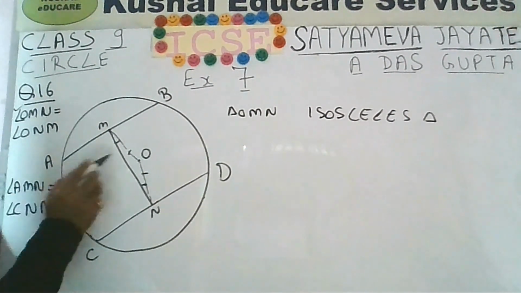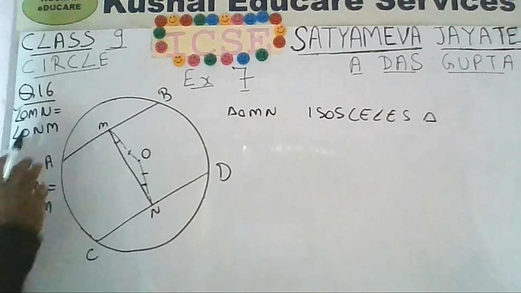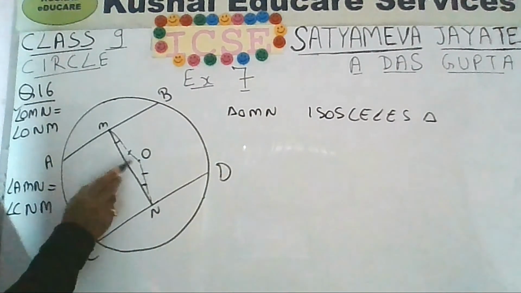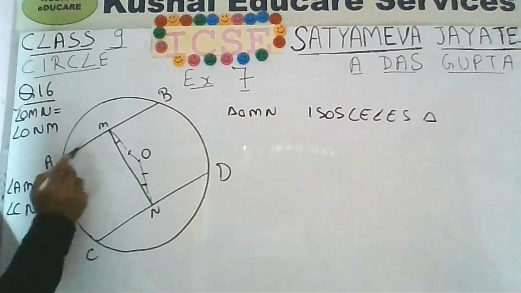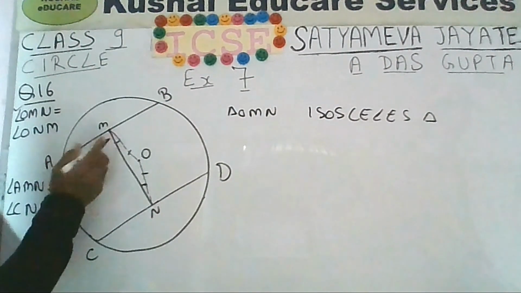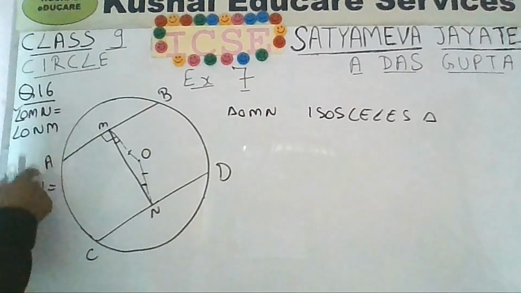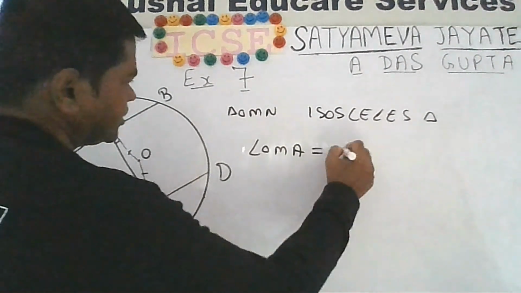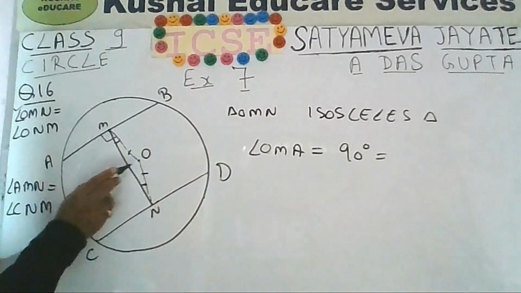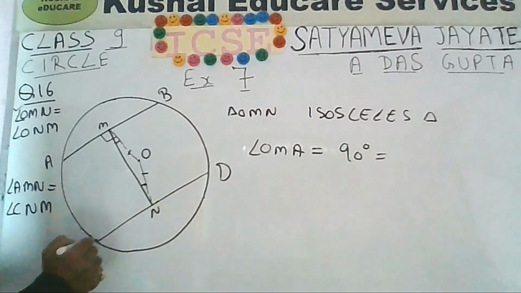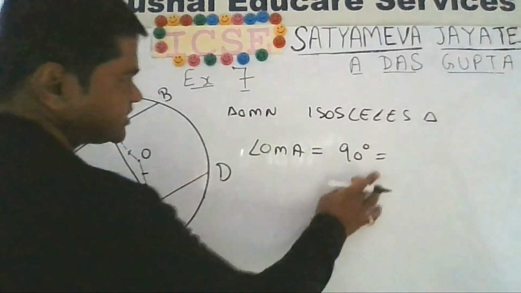Then for the second part, if O is the center and M is the midpoint, you must know the theorem that if you draw a line segment from the center to the midpoint of a chord, then it will be perpendicular. That means this angle OMA will be equal to 90 degrees. And similarly you can say that angle ONC also will be 90 degrees. I am writing separately.